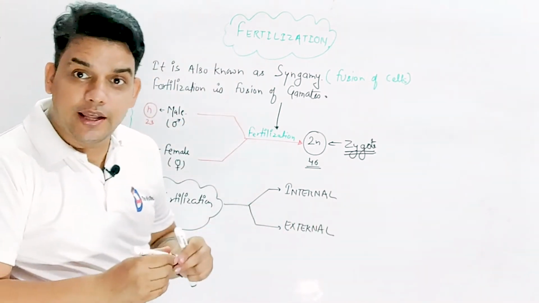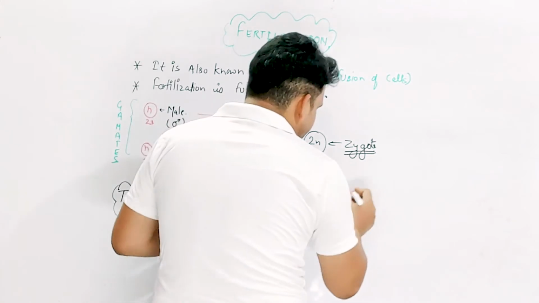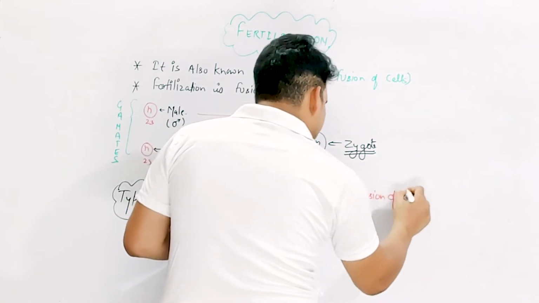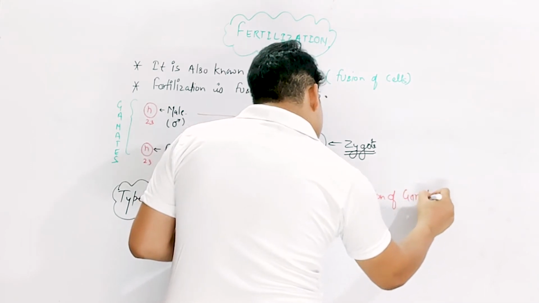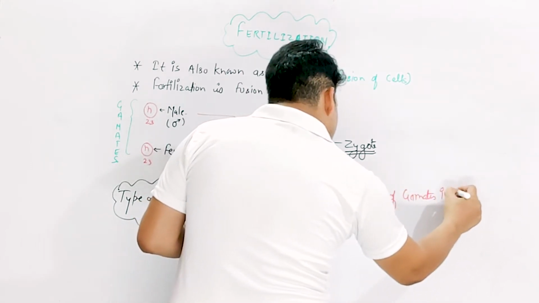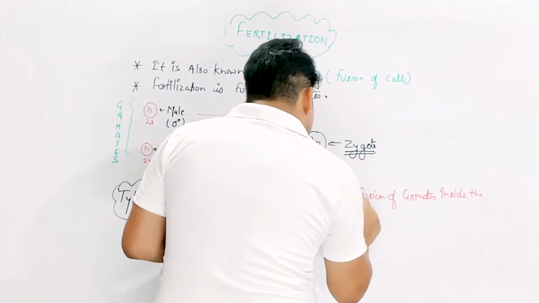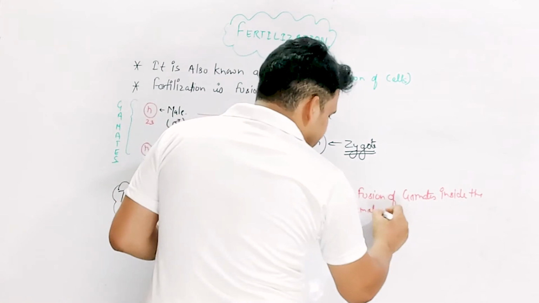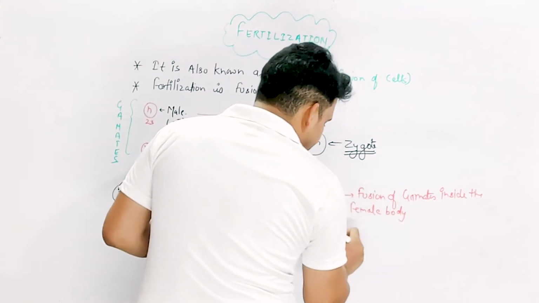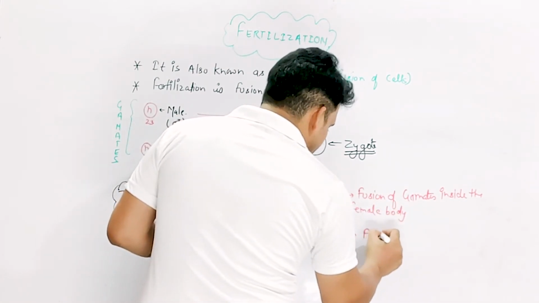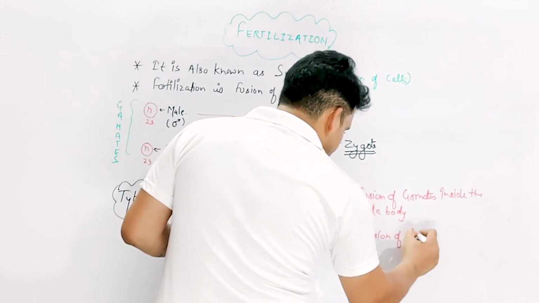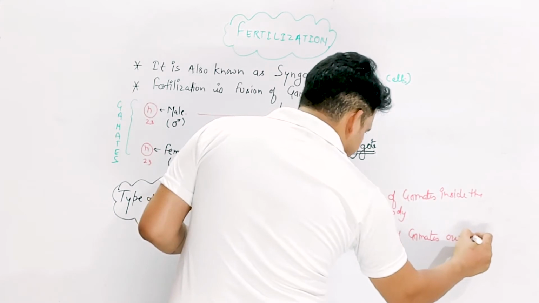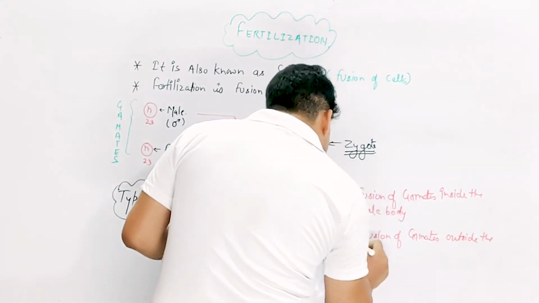What about internal fertilization? In the case of internal fertilization, the fusion of gametes occurs inside the female body, or we can say inside the organism. But in external fertilization, the fusion of gametes occurs outside the female body.